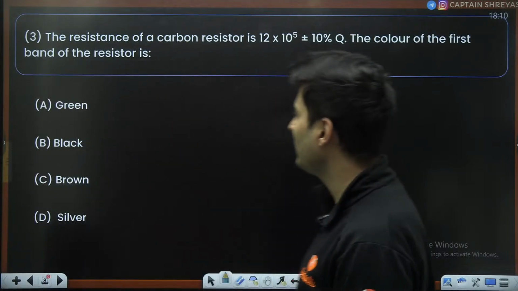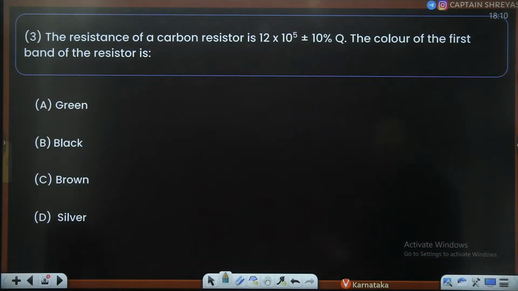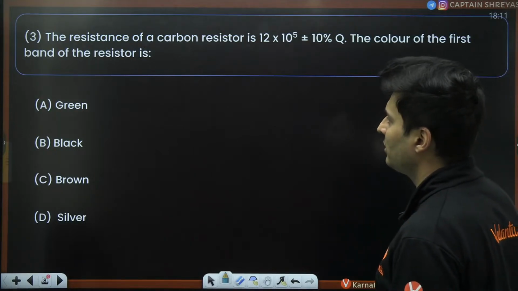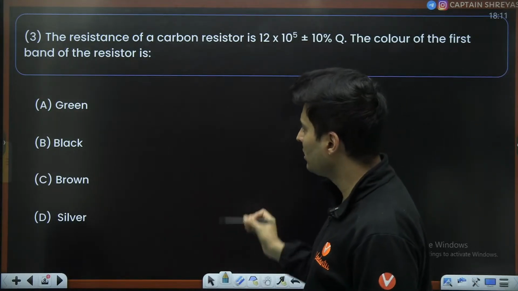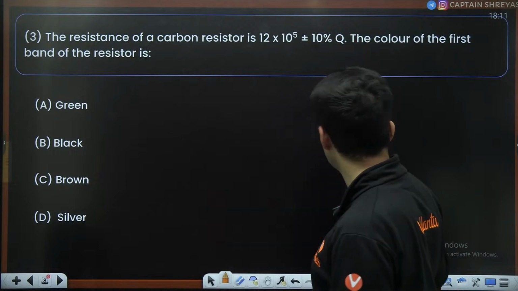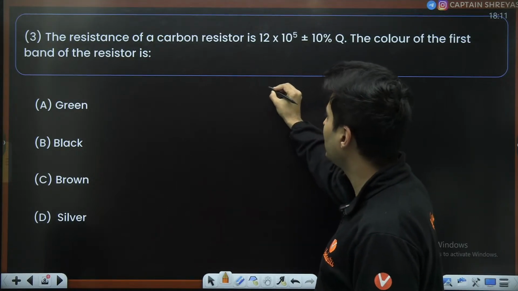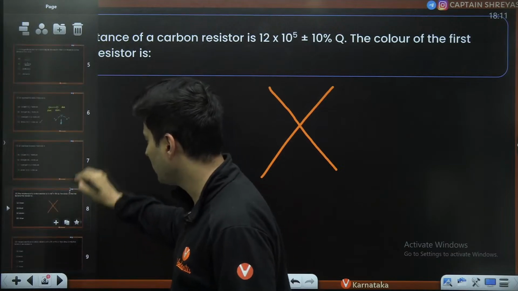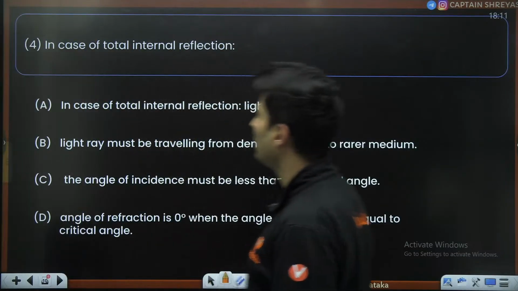Next question on your screen. The resistance of a carbon resistor is given in ohms with a tolerance. The color of the first band of the resistor is. Now actually speaking, the color coding of resistors has been deleted, so technically speaking we should not be doing this question. Sorry for putting up this question, ignore this. Go to the next question.